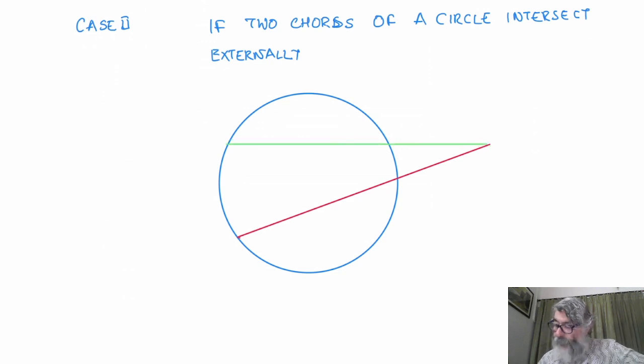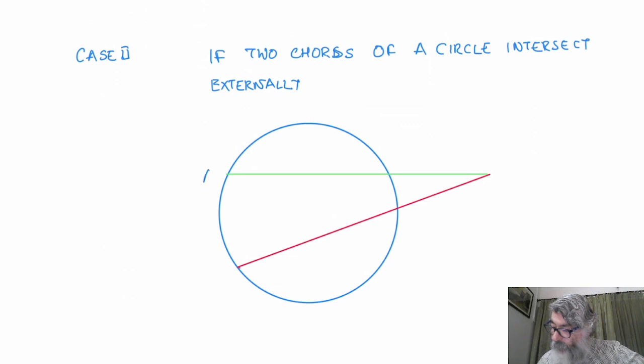AB and CD are two chords which are cutting each other externally at point P. So PA into PB will be equal to PC into PD.